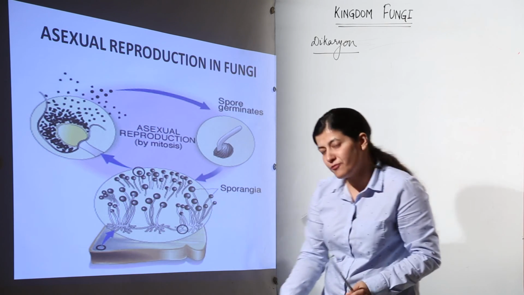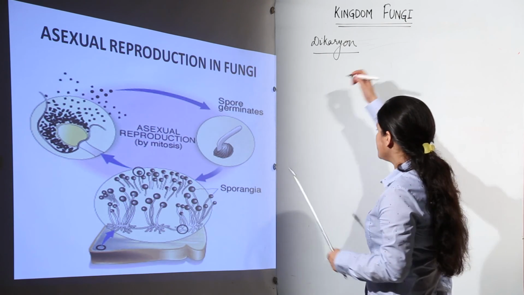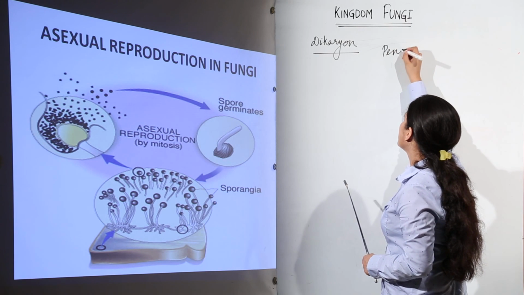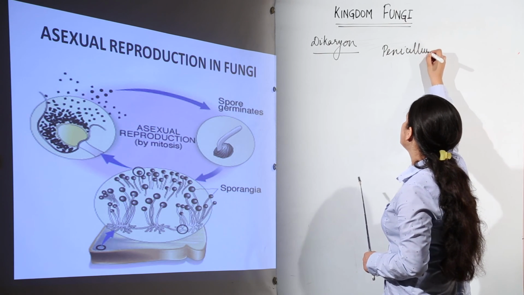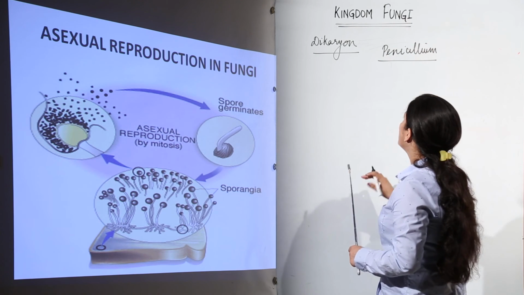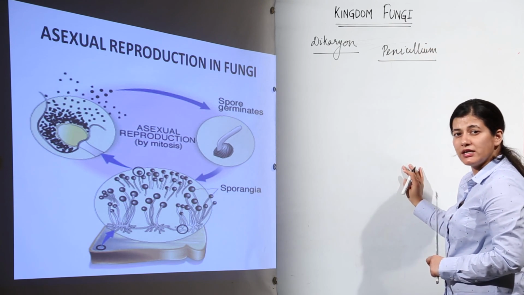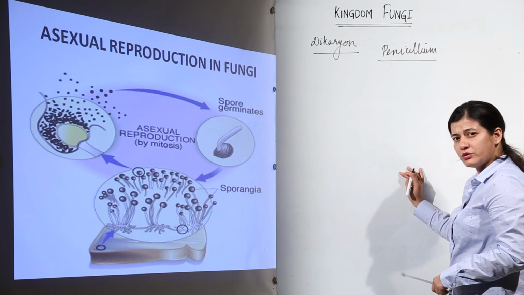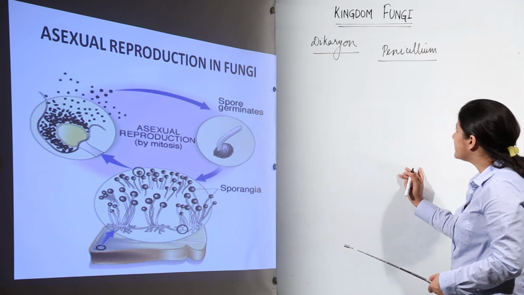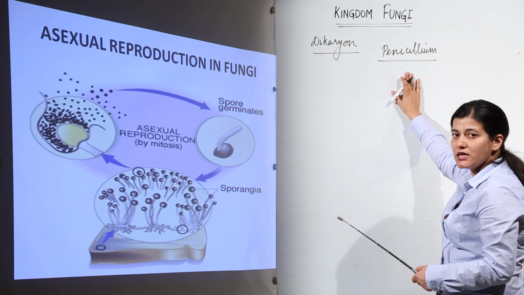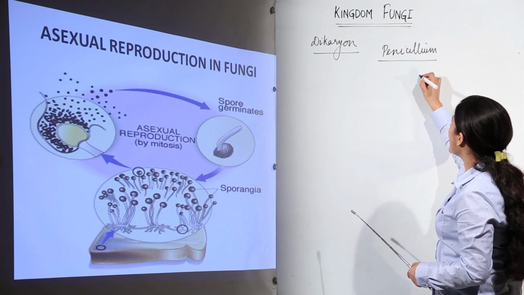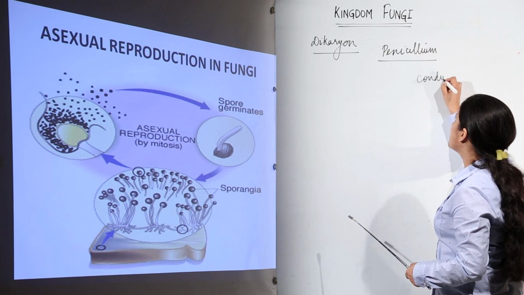In the case of Penicillium, they do not have sporangia. Penicillium is a very famous fungus responsible for the development of penicillin, which is an antibiotic, and later on it unfolded many stages of antibiotic development. This Penicillium is an ascomycete. It has conidiospores.